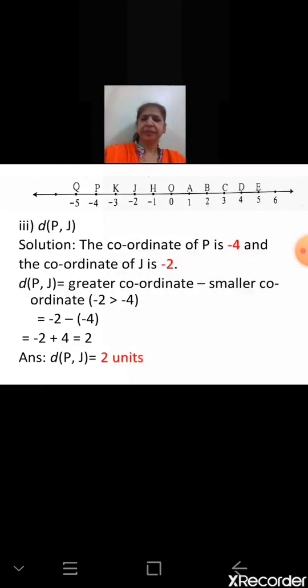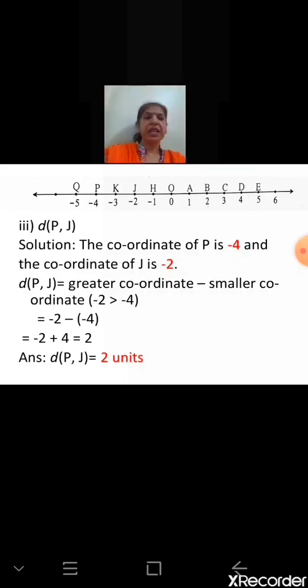Next sum. Here we have to find the distance between the points P and J. So what we will do? First, find the coordinates. The coordinate of point P is -4 and the coordinate of J is -2. Next step, we have to find which is the greater coordinate. Which is the greater coordinate? -2, that is -2.